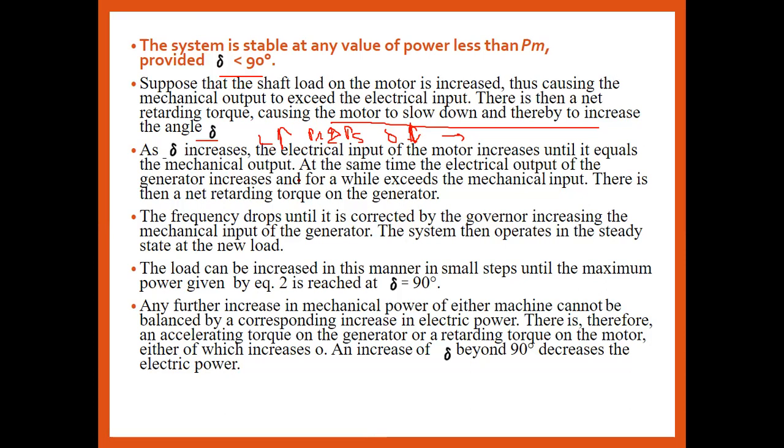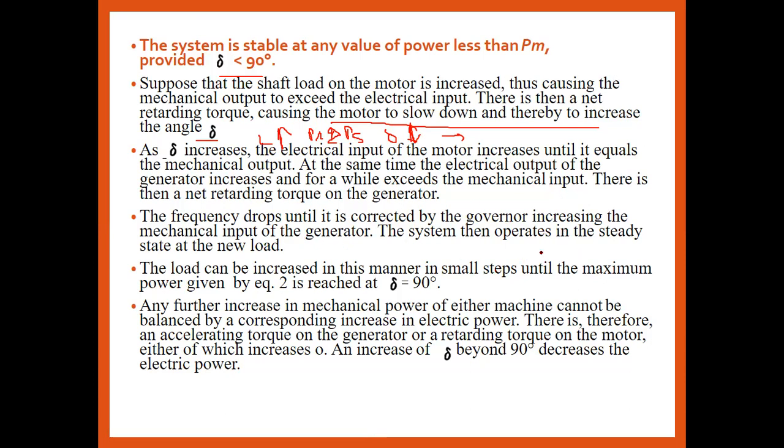If there is retardation, delta increases; if there is acceleration, delta decreases. When delta decreases, the electrical input is reduced, and then the mechanical output is reduced, but the mechanical output must remain the same. So the frequency drops until it is corrected by the governor, increasing the mechanical input of the generator.